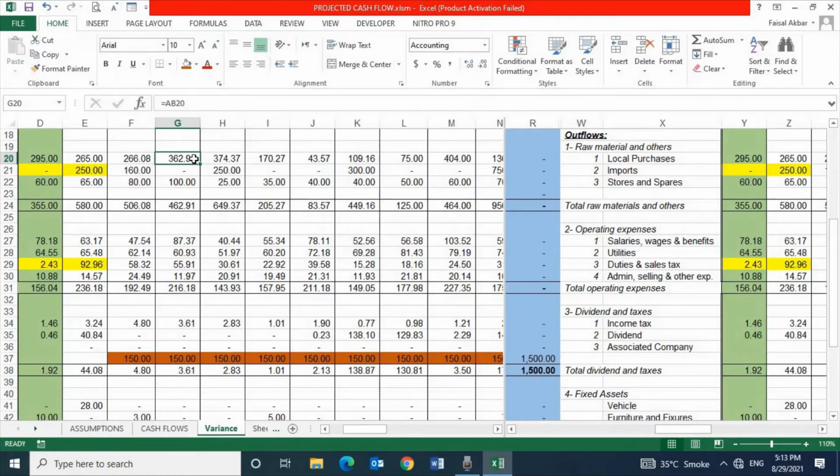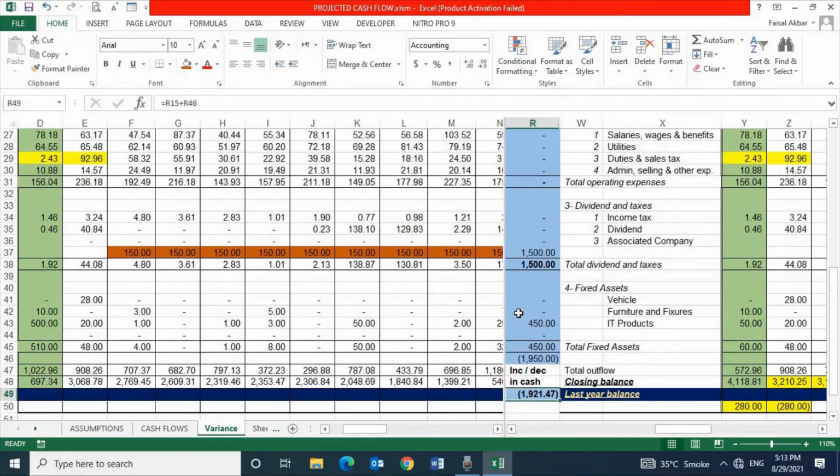The result of variance analysis will change. And it is reduced to 1921.47 negative figure.